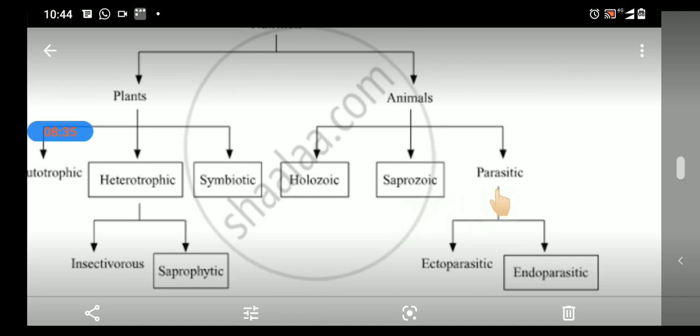Next type of nutrition we have is parasitic nutrition. Now this word we have also learned while learning about parasitic plants. The meaning of the word parasitic is depending on others for their food. That is called parasitic.